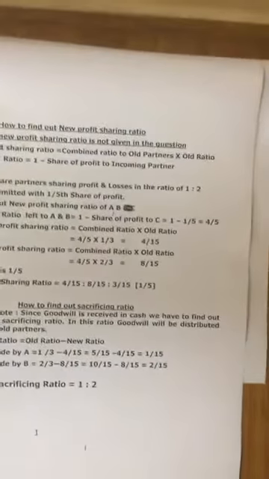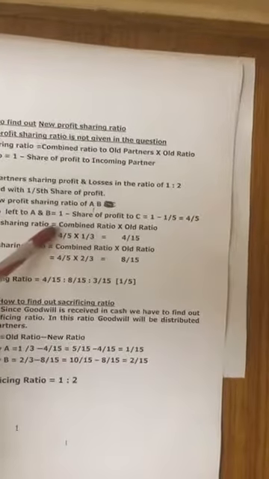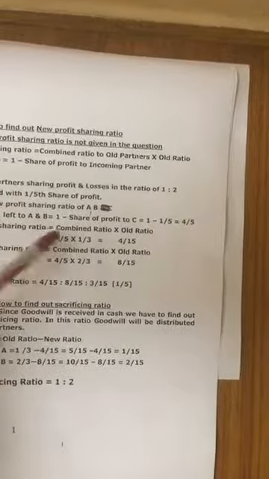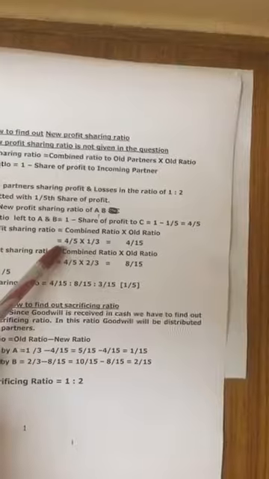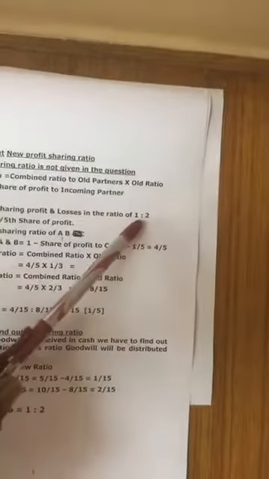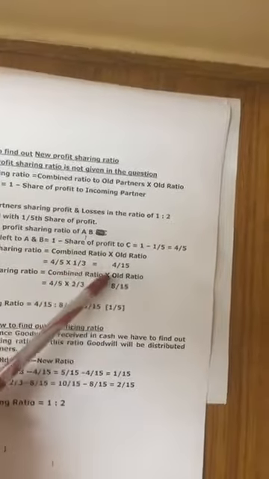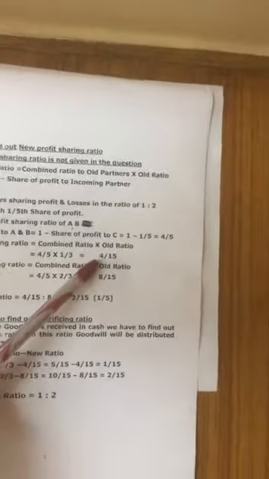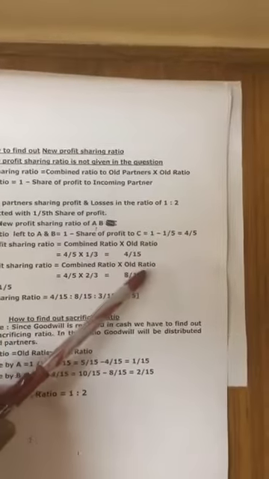Now, A's new profit sharing ratio is equal to combined ratio into old ratio. So, combined ratio left is 4/5 into old ratio 1/3, which is equal to 4/15. Now, B's new profit sharing ratio is equal to combined ratio into old ratio.